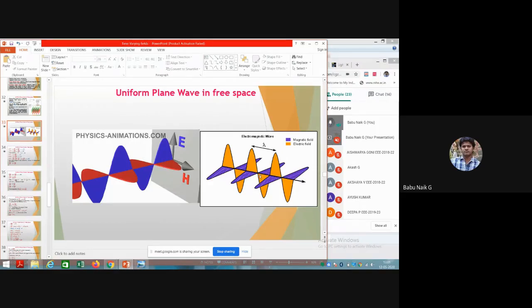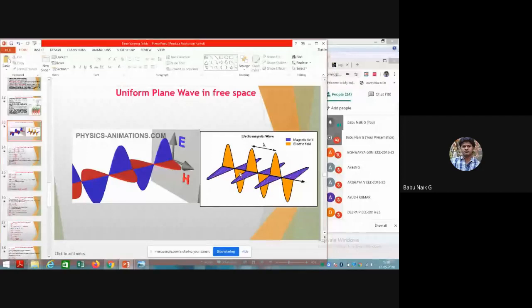These electromagnetic waves can travel in any medium, as we have seen: free space, a dielectric medium, or a perfect good conductor. In free space there is no disturbance.